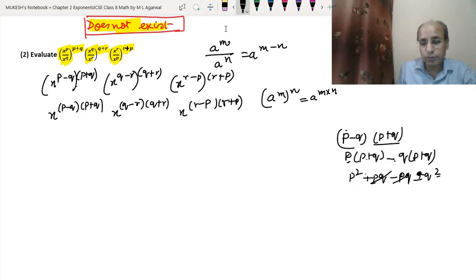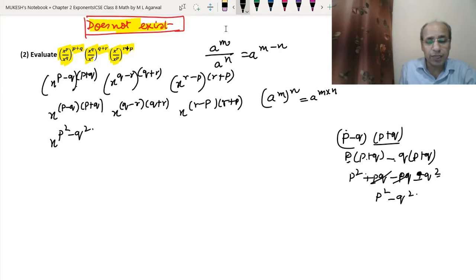This pq is gone, so we will get p square minus q square. So there is an identity that we are going to learn later in algebra: if we have the same quantities, one with minus and the other with plus, it becomes p square minus q square. So we will write x to the power p square minus q square.